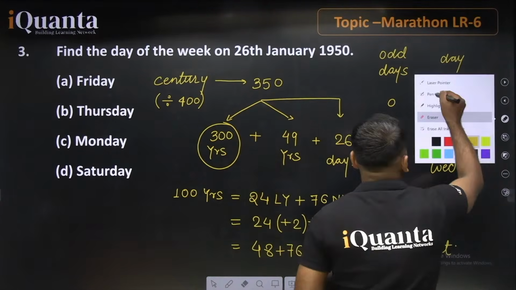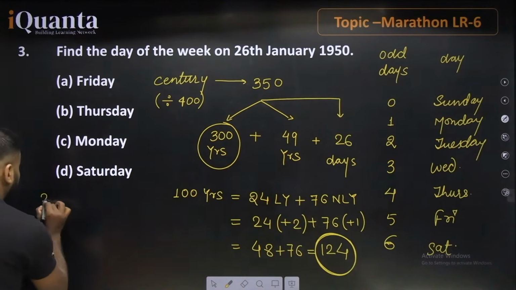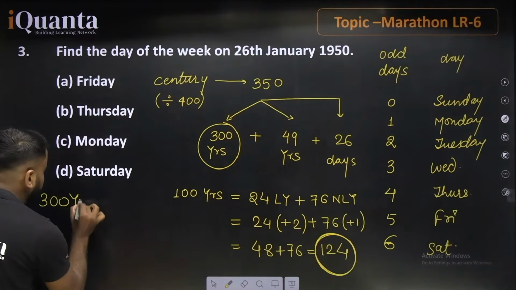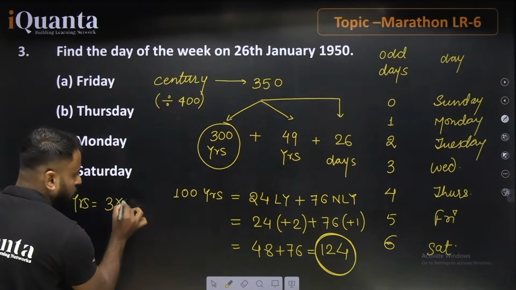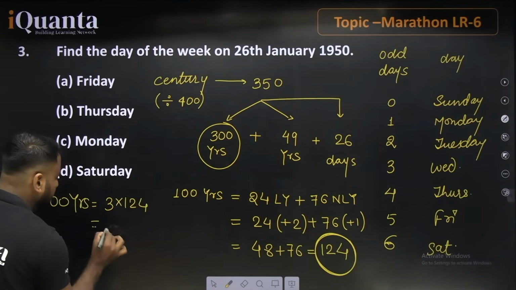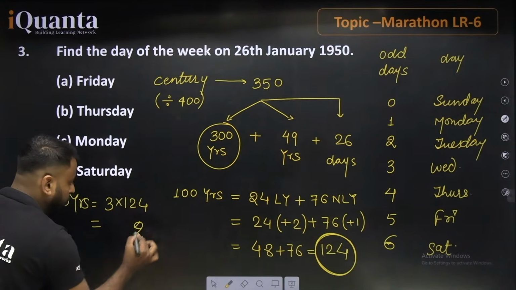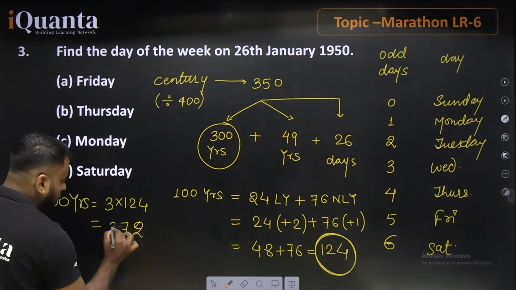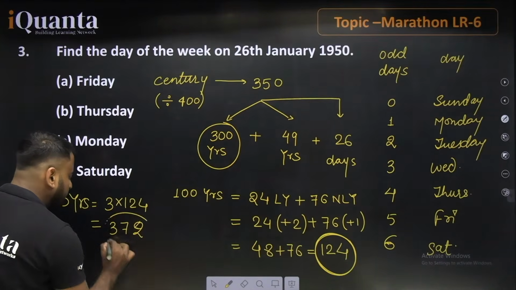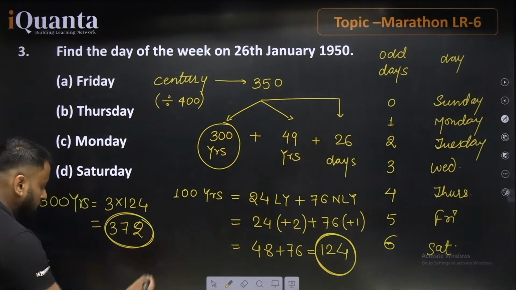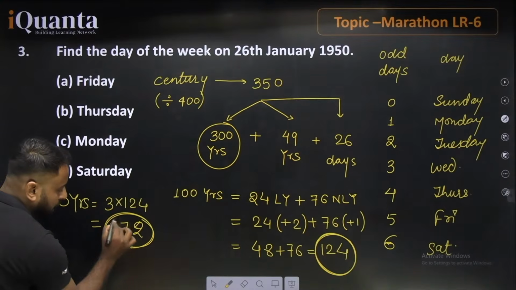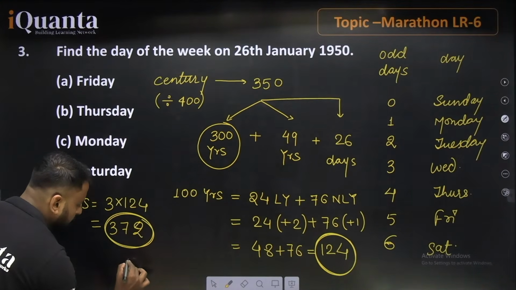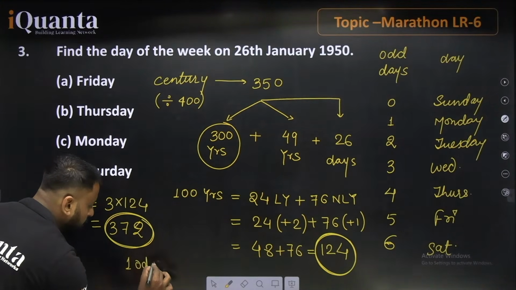So for 300 years, the value will be equal to 3 into 124, which is 3 4s are 12, and further this value will be 372. If you divide this by 7, what happens? 7 5s are 35 and 2 remains, 22, 7 3s are 21, 1 odd day. So we have 1 odd day.